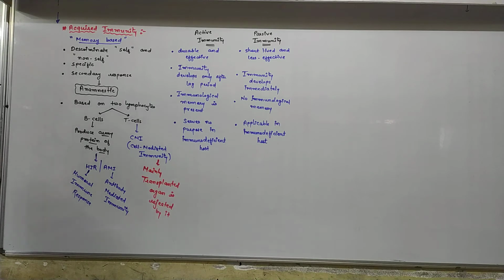There is no purpose of active immunity in an immunodeficient host. If the person's immunity power is low, fine, there is no role of active immunity inside it, but passive immunity is applicable and effective there.